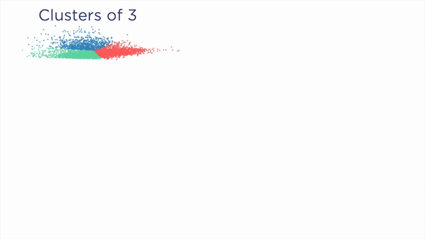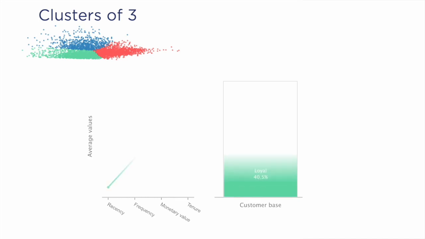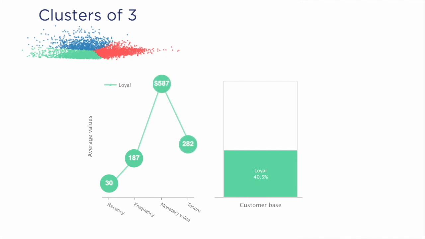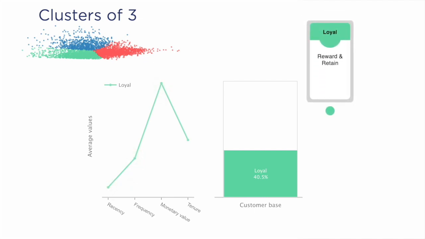The first group that we have are customers that we call loyal. We can see that on average they've made purchases within the last 30 days. They've made a lot of purchases and we see that they've spent a lot of money as well. They've been doing this for most of the year. These are nice customers to have and we need to focus our strategy on retention. We need to find ways to incentivize them to continue to use our platform and to buy the products from us.